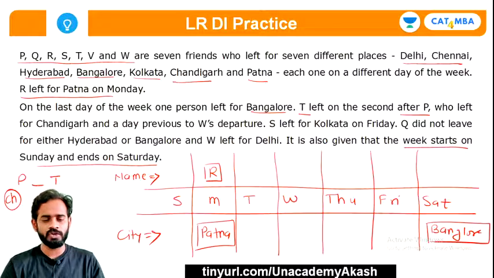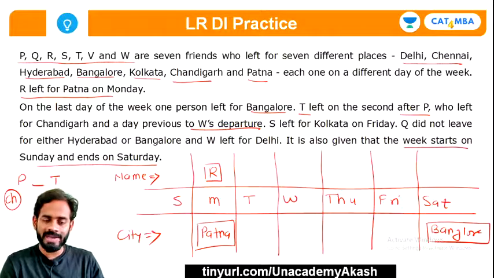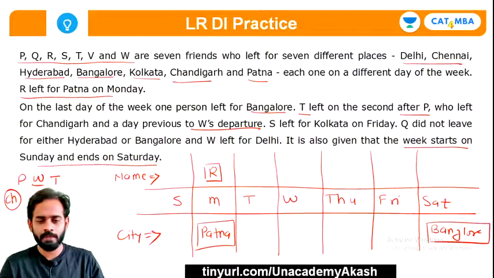Okay, so P left for Chandigarh, and after that, what is mentioned? And a day previous to W's departure. So, it means that this gap is there in between P and T. In that gap, we'll have to put W over here. Okay, very simple.